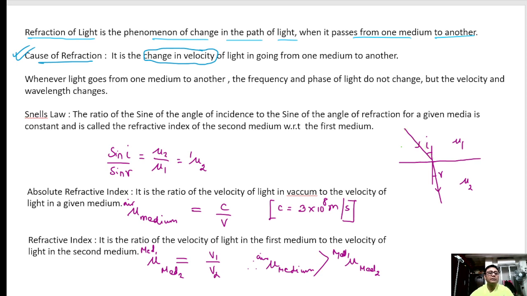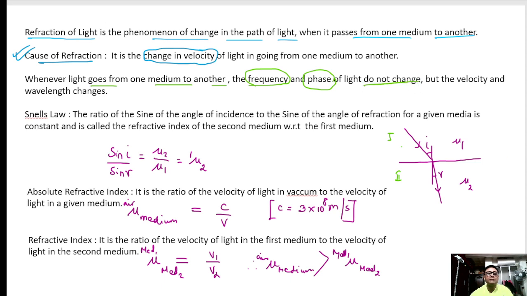So now let us see. Whenever light goes from one medium to another, as you can see, light is going from medium 1 to medium 2, the frequency and phase of light do not change.